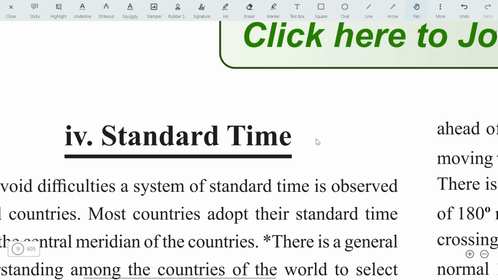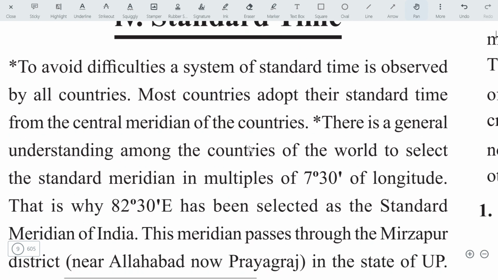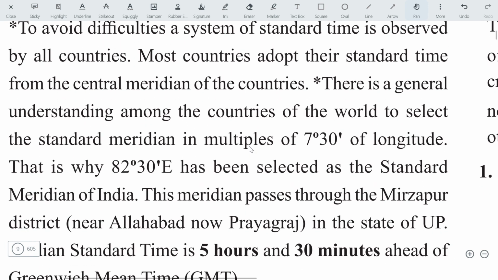We are starting a new topic here, standard time. As you know, all countries adopt some standard time, and these time zones are divided by 7.5 degrees of longitude. As you know, the Greenwich line is called 0 degrees.